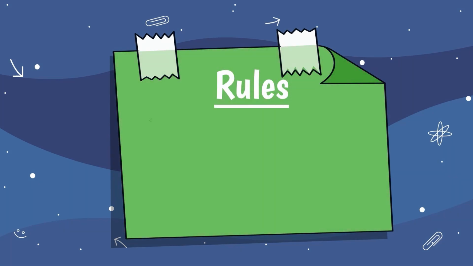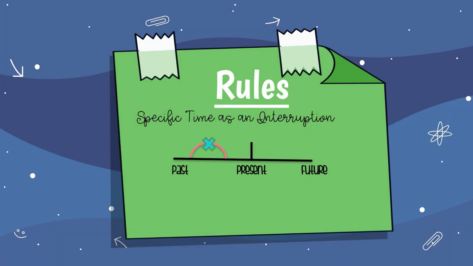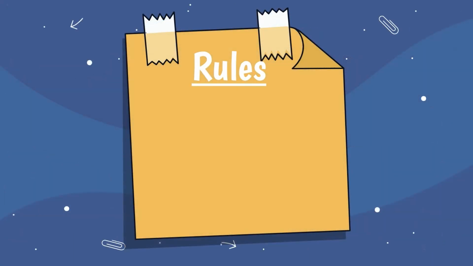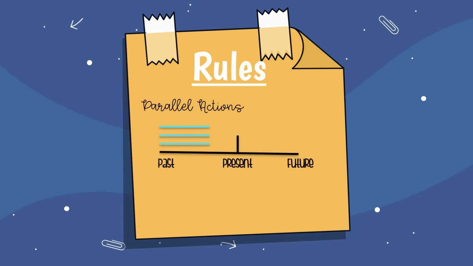The second one is the specific time as an interruption. Just like the first one, but the interruption is a specific time. At this time, I was doing this. Last night at 6 p.m., I was eating dinner. The third rule is called parallel actions. It happens when 2 actions happen at the same time in the past. I was doing something while you were doing something. Were you listening while he was talking?